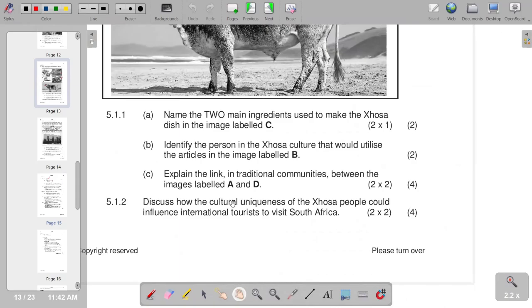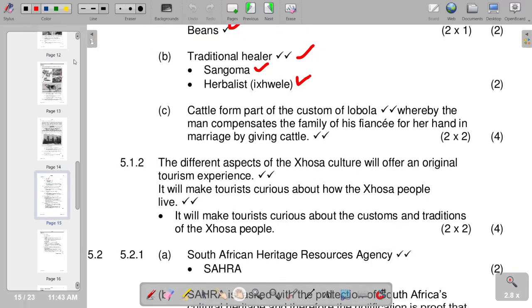Discuss how the cultural uniqueness of the Xhosa people could influence international tourists to visit South Africa. So we are able to come up with different responses. Obviously, at some point it will make tourists curious about the customs and traditions of the Xhosa people. So this is one of the responses that we can include. The different aspects of the Xhosa culture will offer an original tourism experience. It will make tourists curious about how the Xhosa people live, and about the customs and traditions of the Xhosa people. So this is what we have on that part.